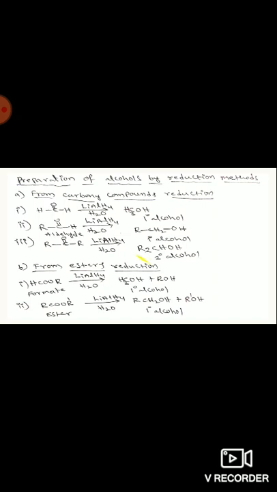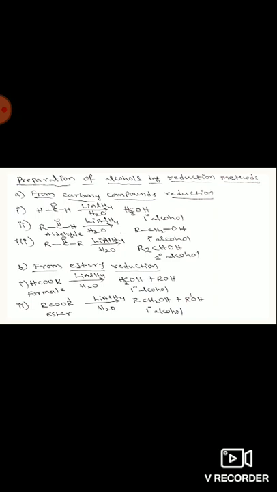Next, reduction of esters. Here the ester may be a formic ester or any other ester. Reduction of formic ester with reducing agents such as lithium aluminum hydride followed by hydrolysis, we get one mole of methyl alcohol, a primary alcohol, and the other alcohol, ROH, that is from the alkoxy group.